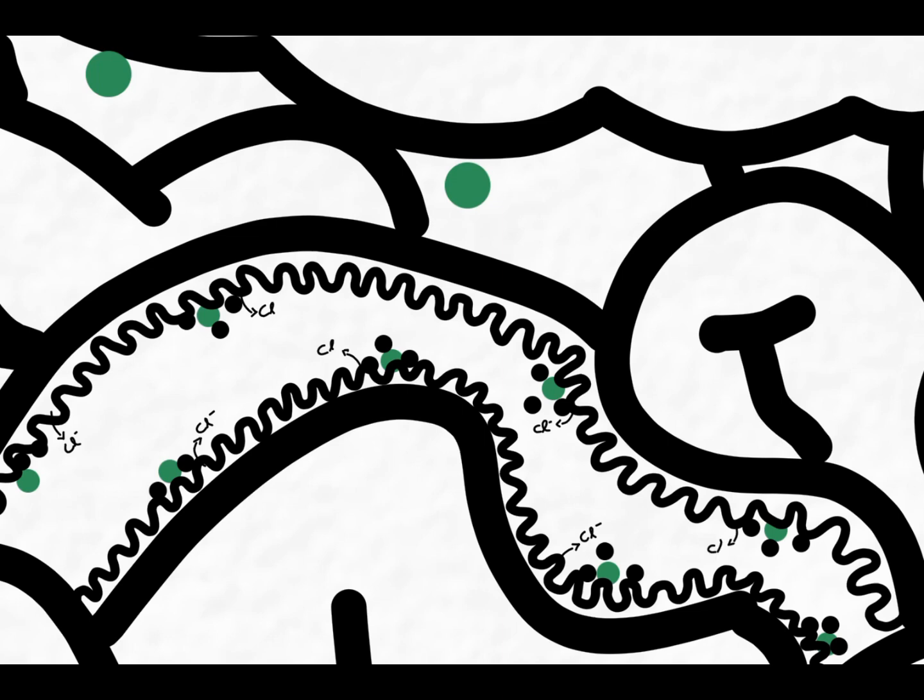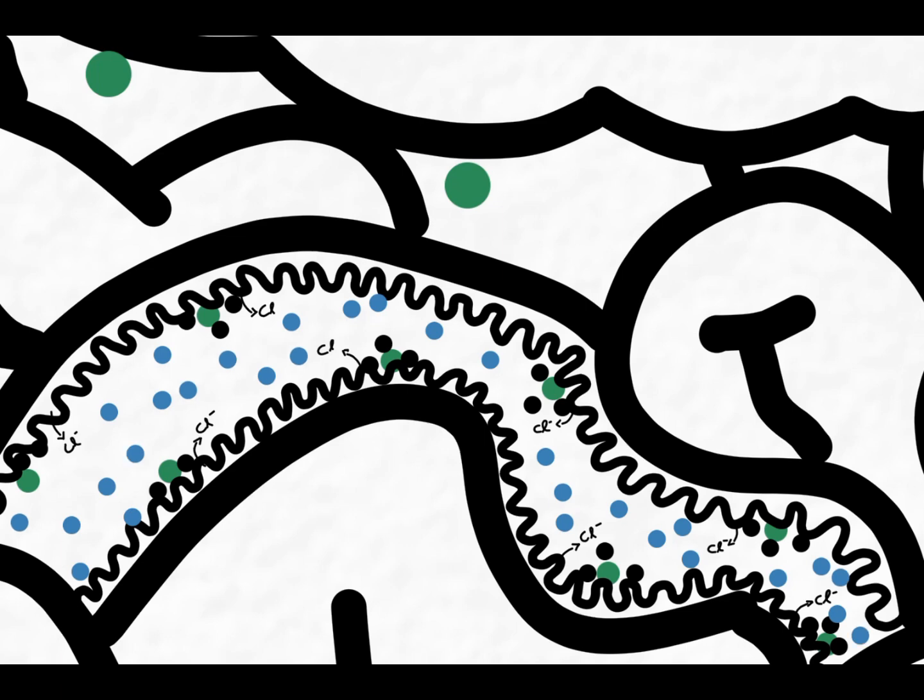Now, we all know what water does. Water will always move from a high water potential to a low water potential due to osmosis. Because the lumen of the intestine now has a low water potential, water will move into the lumen to balance out the water potential. With water moves sodium.